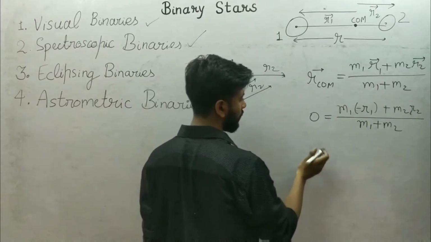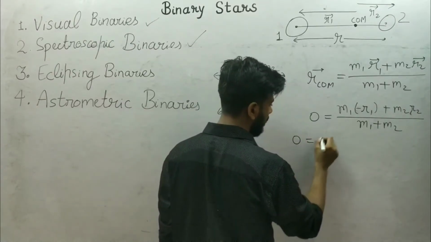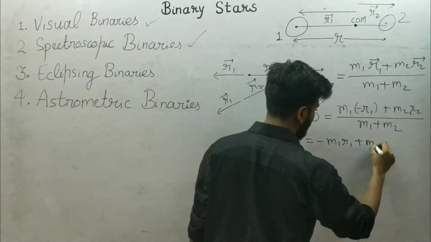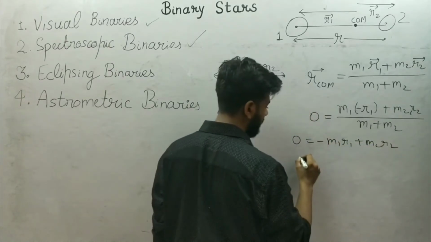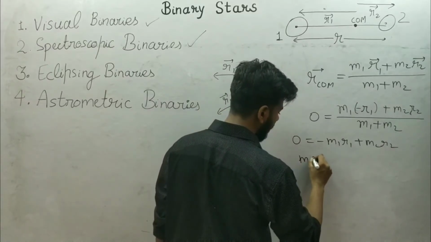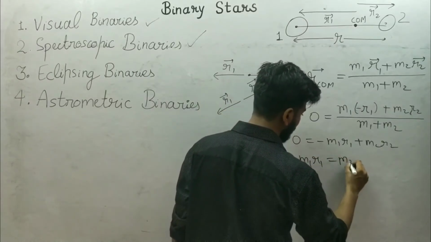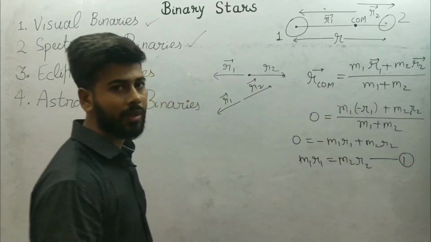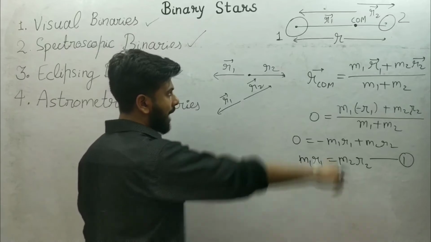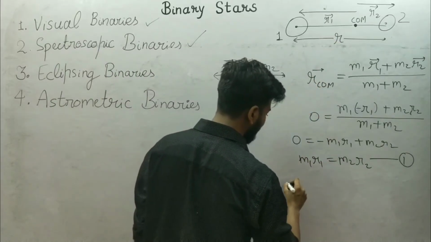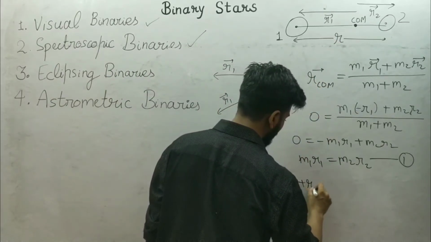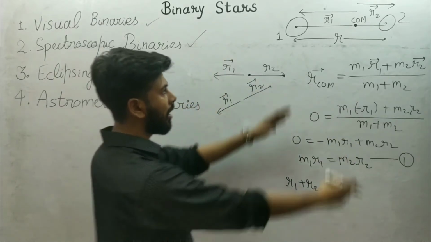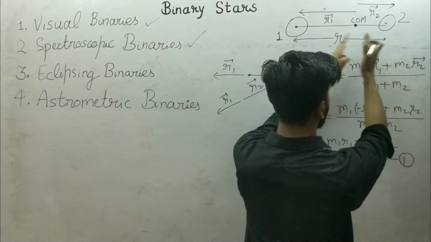So this will go to 0. So 0 is equal to minus m1 r1 plus m2 r2, or I can say m1 r1 is equal to m2 r2, equation 1. Okay, so I can write the relation between r1 and r2 as r1 plus r2 is equal to r.